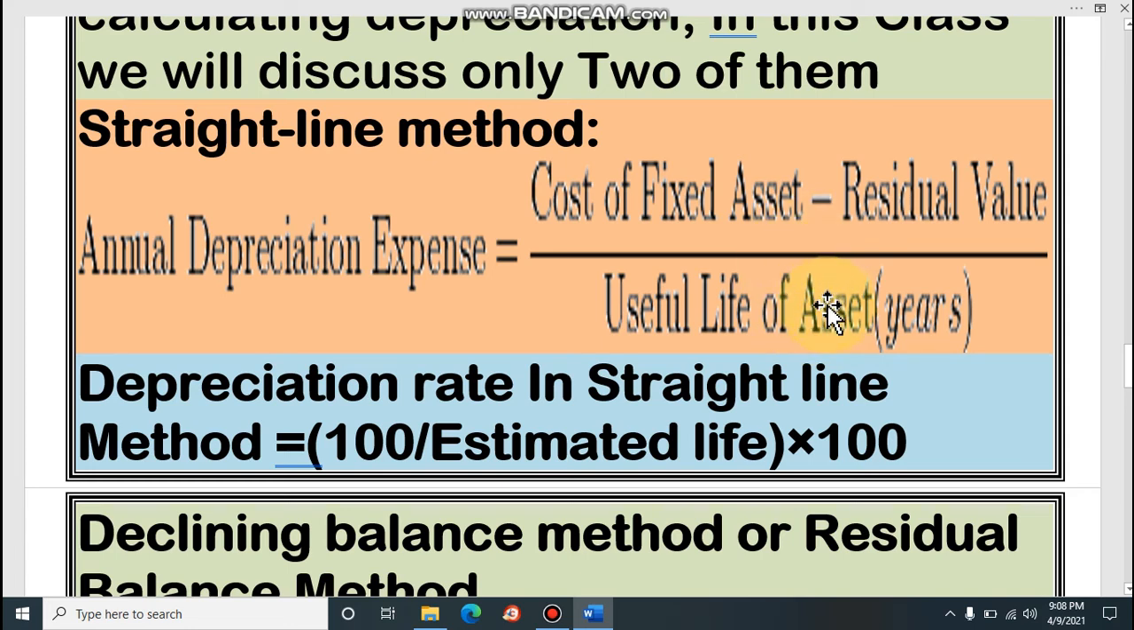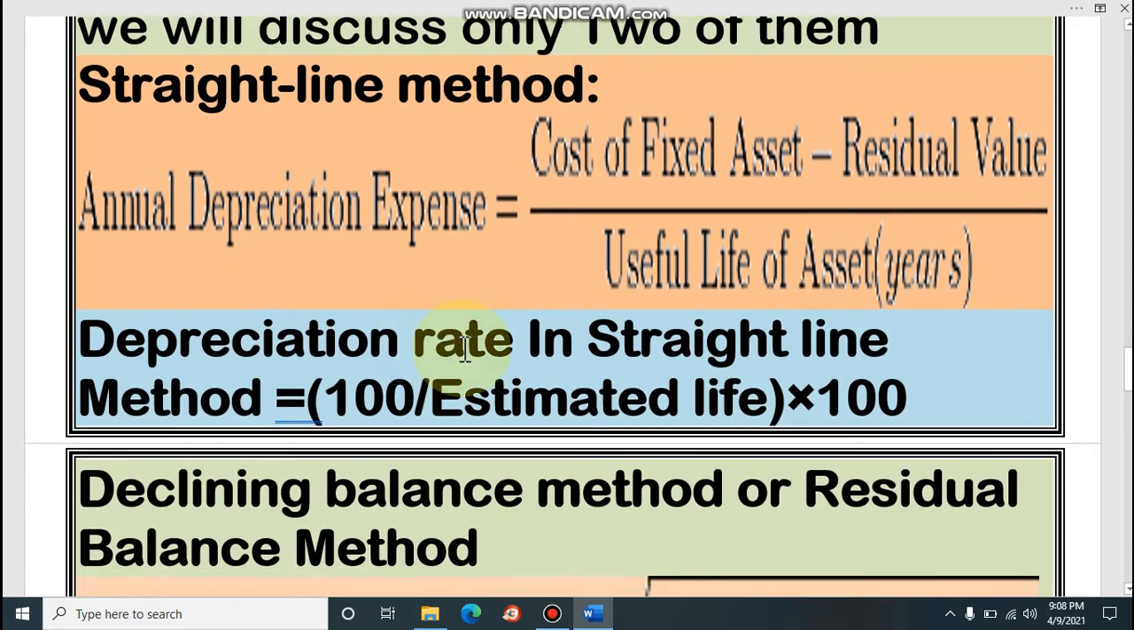Look now at the same asset, depreciation rate. If we calculate the depreciation rate, look, depreciation is 100 divided by estimated life. Estimated life, as I told earlier, is 10 years. That means 100 divided by 10, into 100. That means it is 10%.